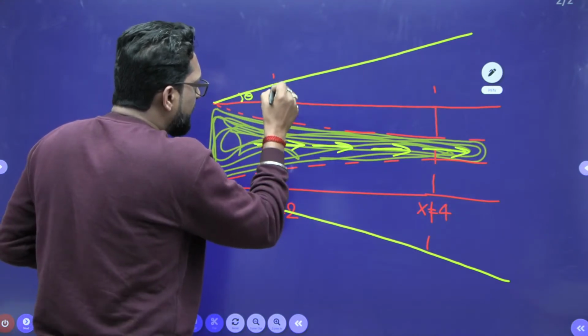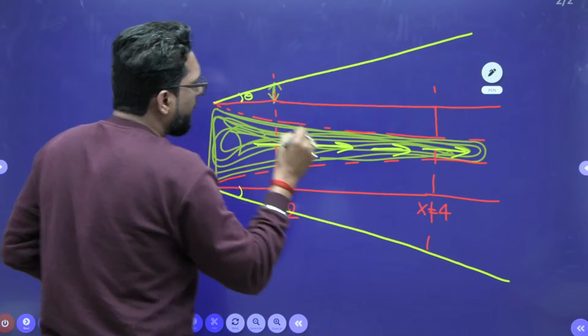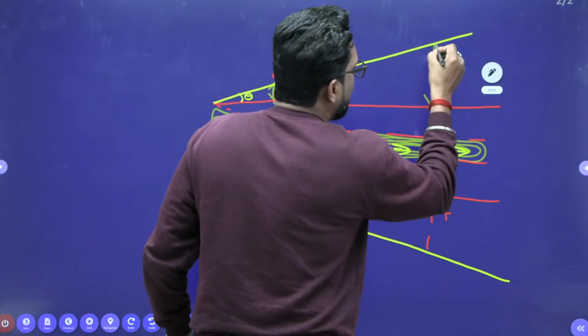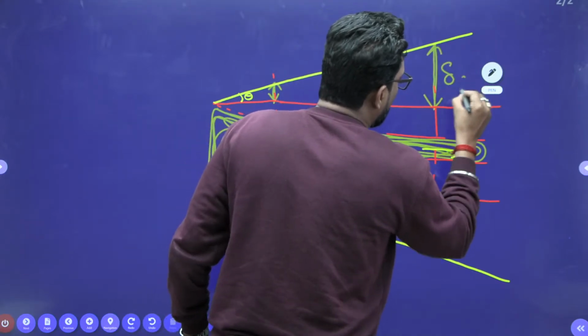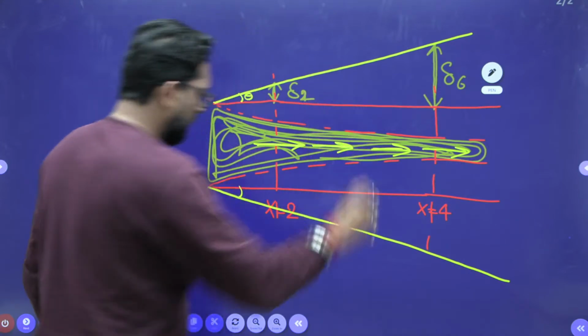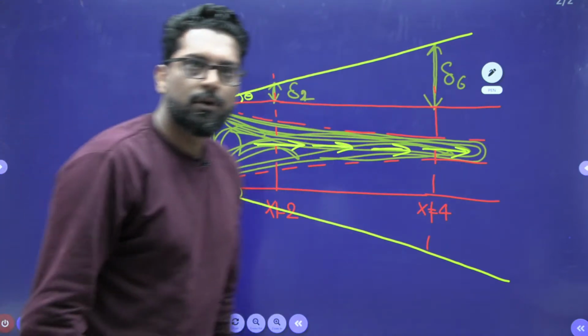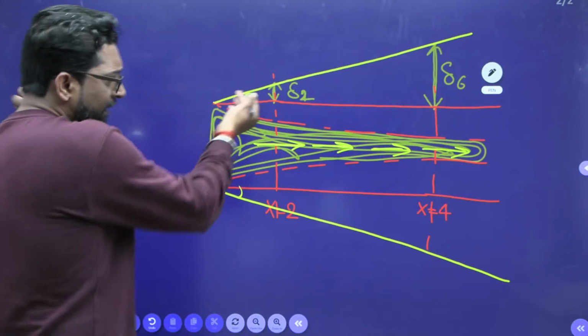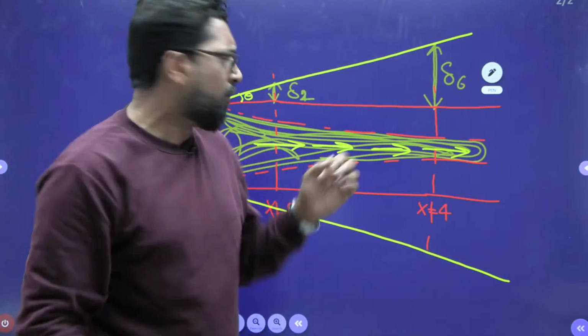So there is a tilt, and there must be an outward displacement, which is delta. This is your delta at 6 and this is your delta at 2. Now there is only geometry.